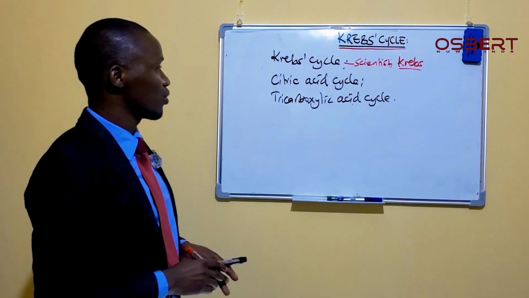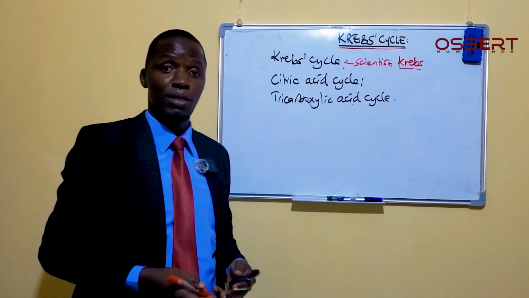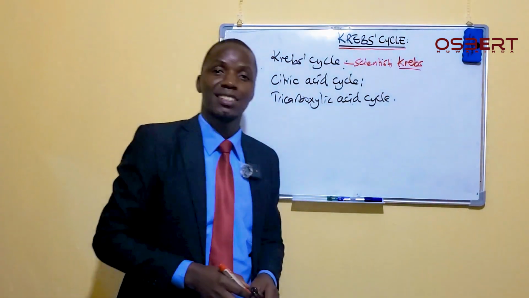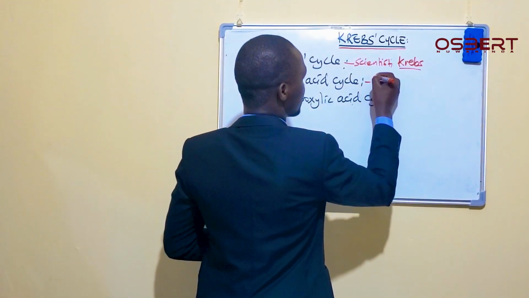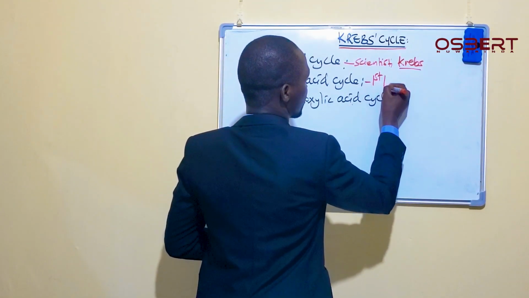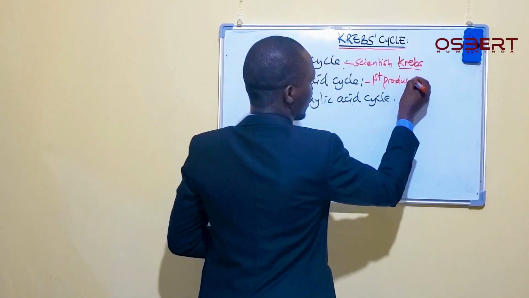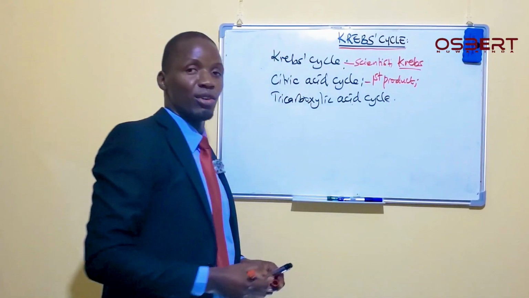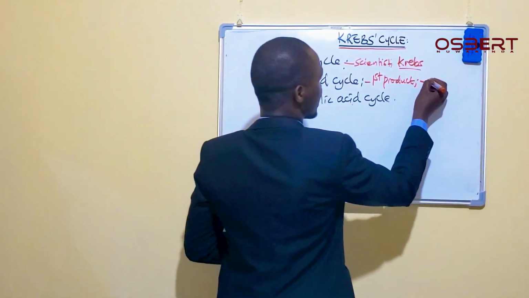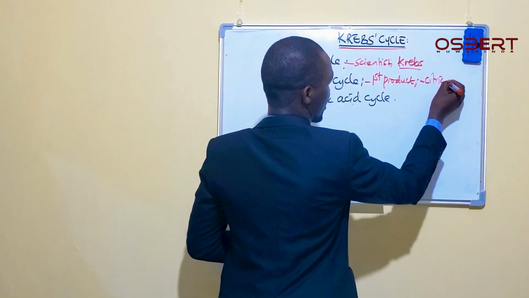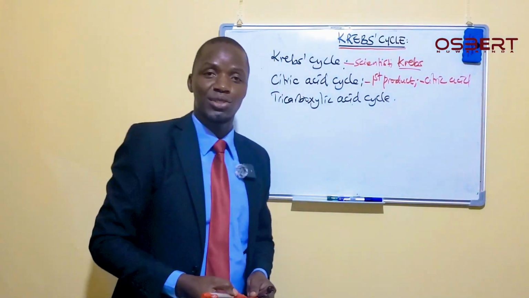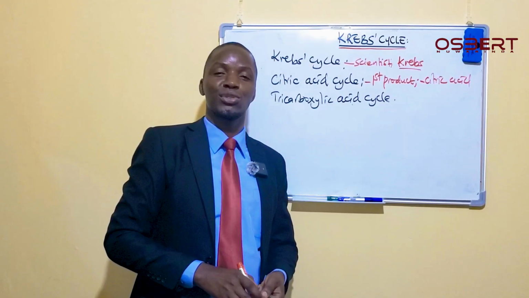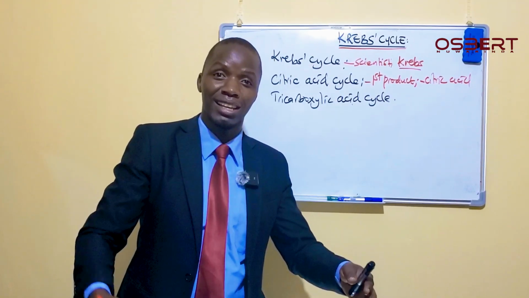And then it is also called the citric acid cycle. Why? Because the first product of this cycle is called citric acid. Because citric acid is the first product, the cycle is named after the first product.